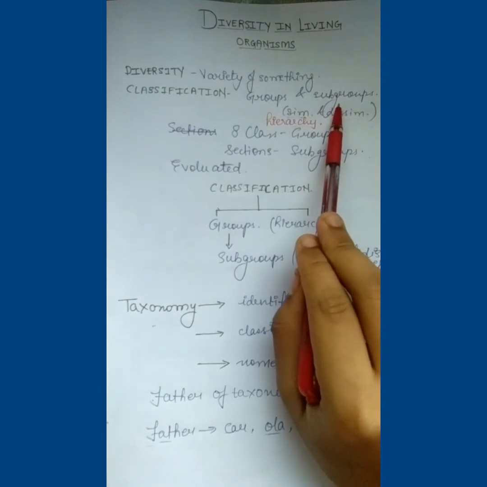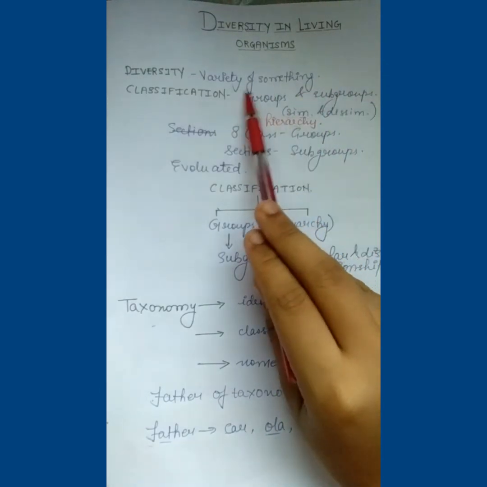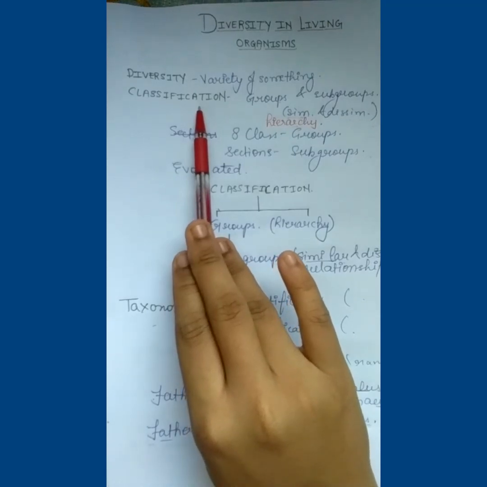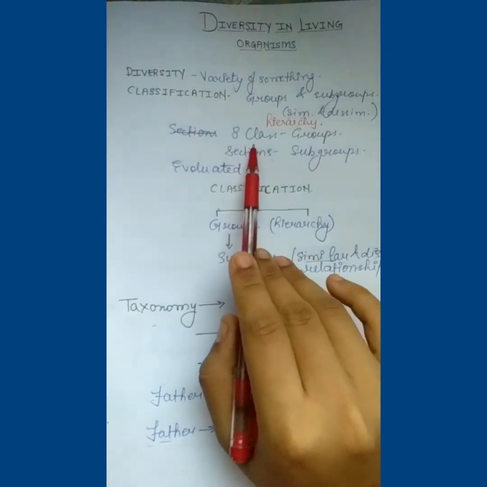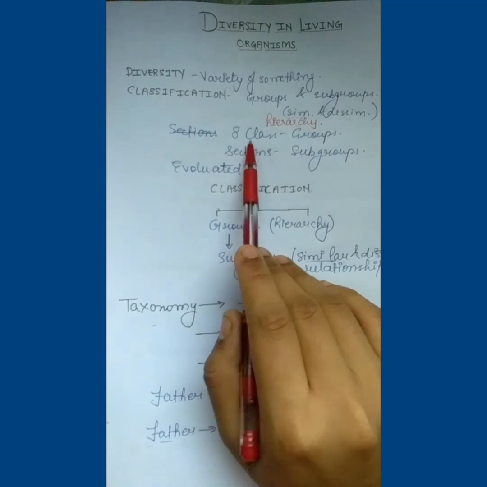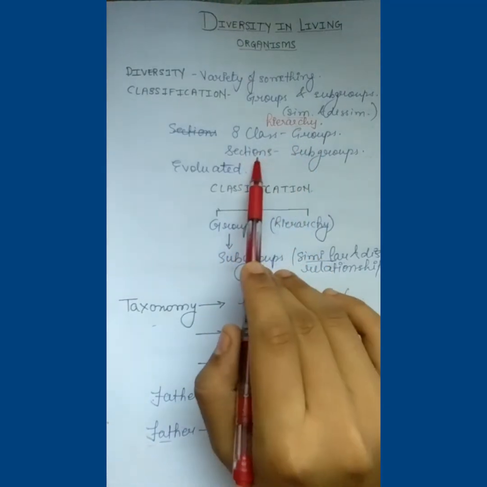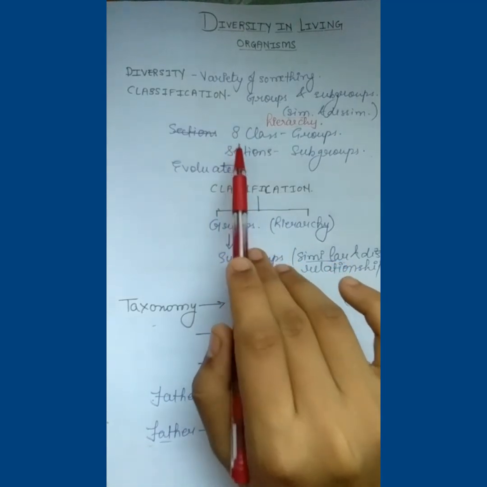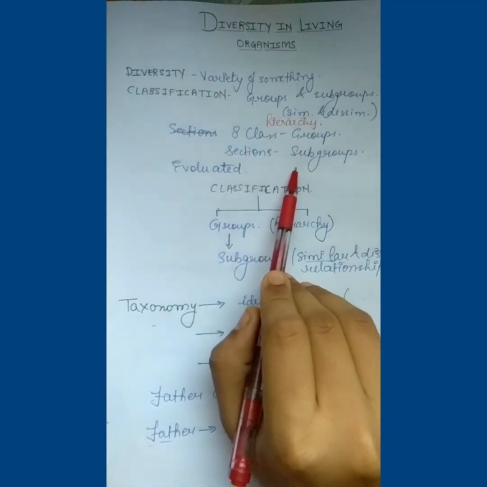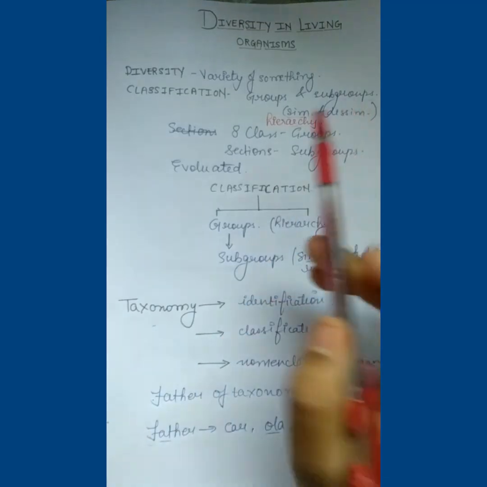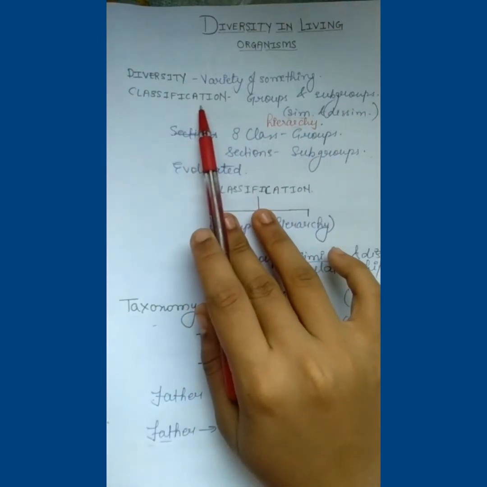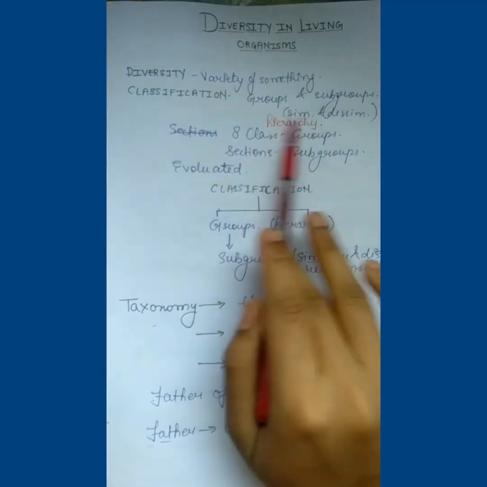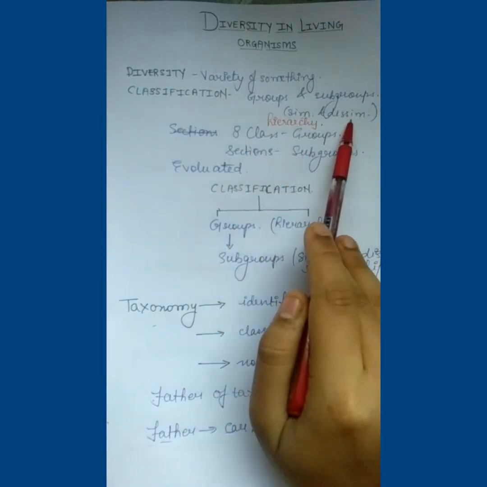Groups and subgroups. So to define classification, I would like to give an example. For example, let there be a class 8. So here class 8 is the group, and sections, for example 8A, 8B, 8C, these are the subgroups. So classification means the process of arranging in groups and subgroups on the basis of similarities and dissimilarities.